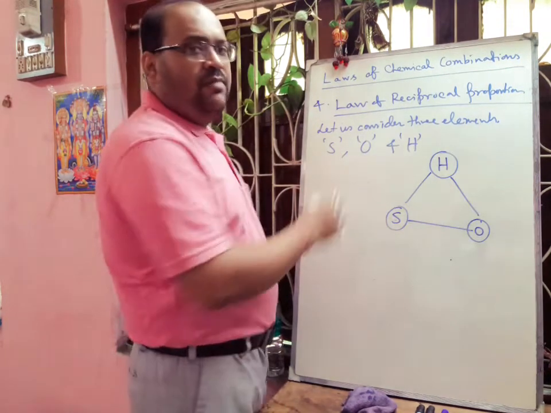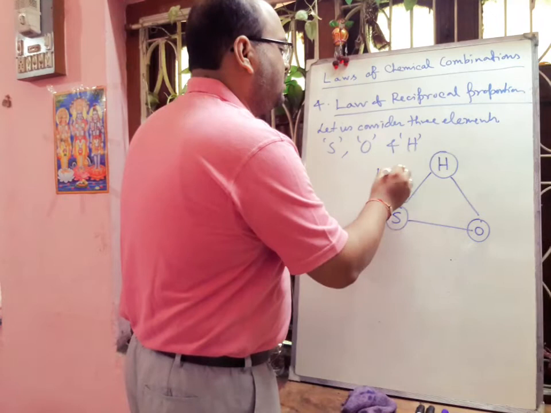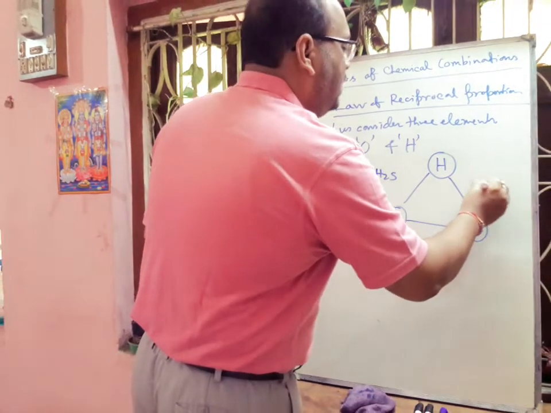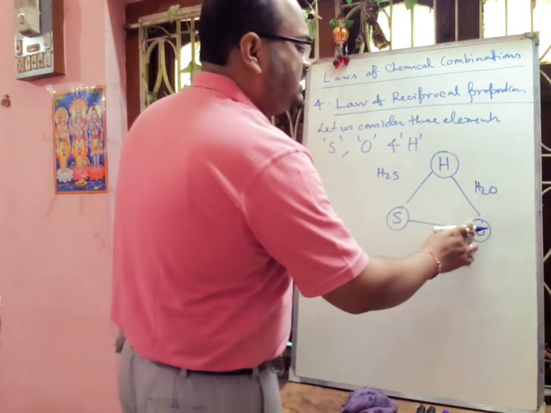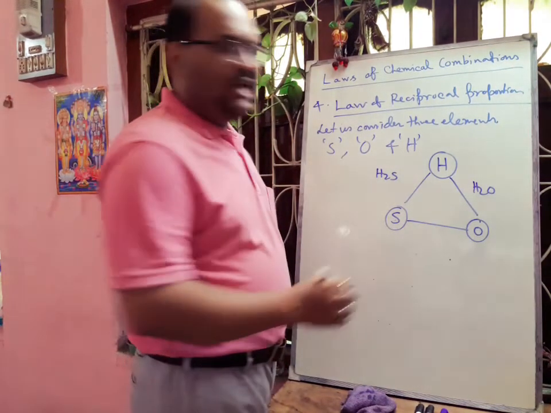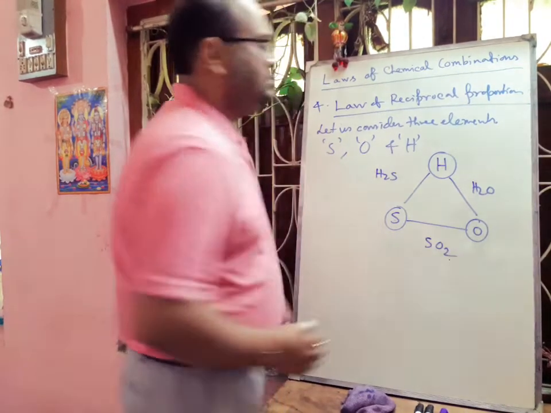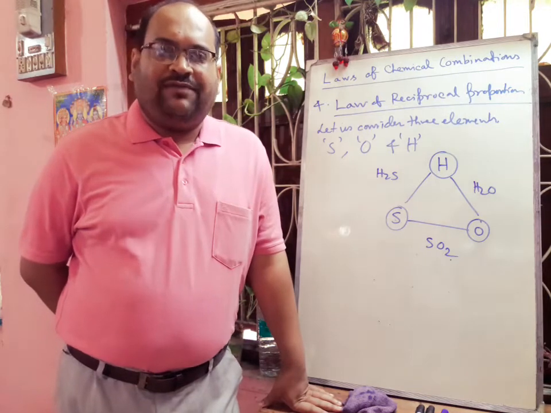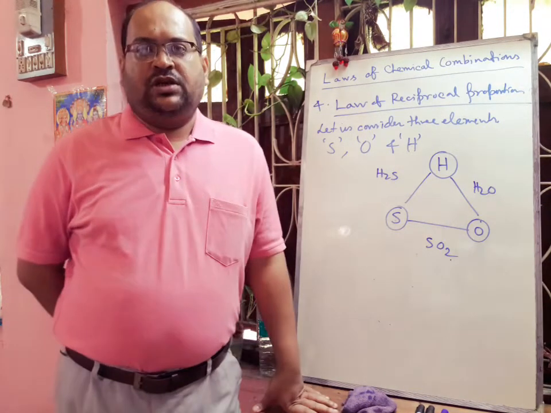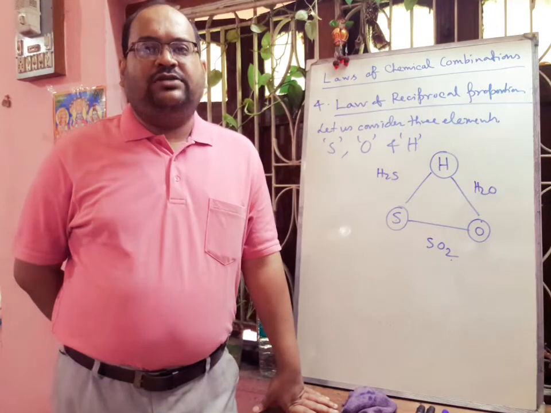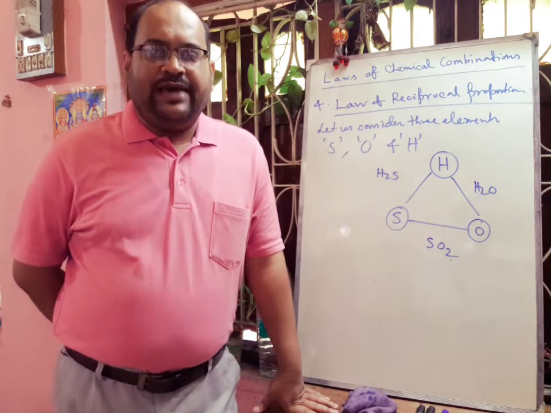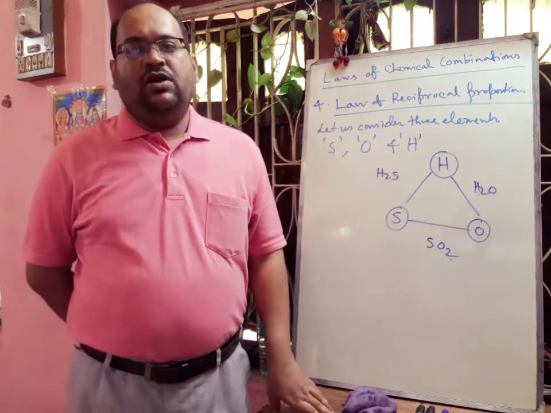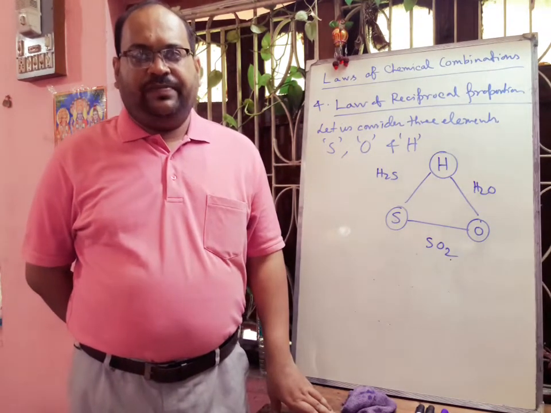So when hydrogen combines with sulfur, it forms H2S. When hydrogen combines with oxygen, that forms H2O. And when sulfur and oxygen react with each other, they form sulfur dioxide. Now, according to this law, the ratio of weights of sulfur and oxygen which combine with the same weight of hydrogen will either be the same or a simple multiple of the ratio in which sulfur and oxygen combine with each other. Okay.